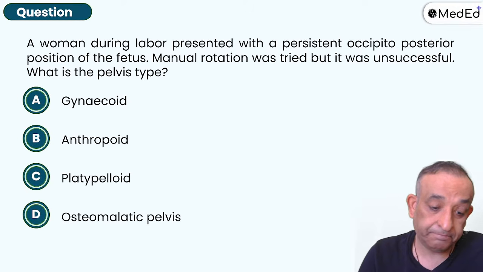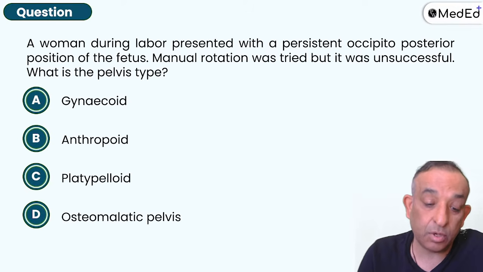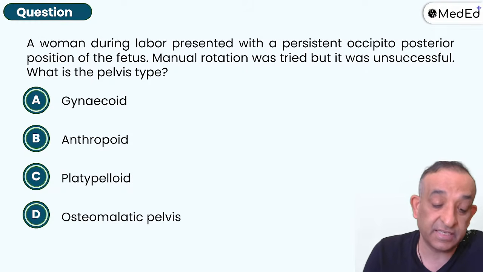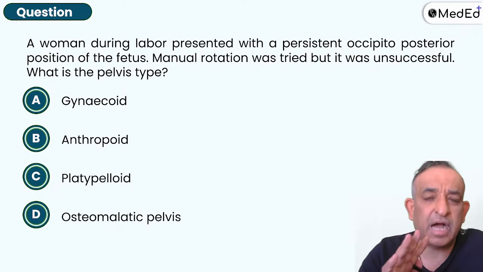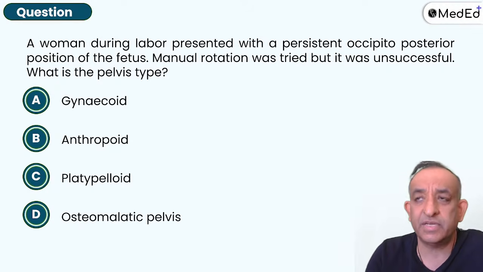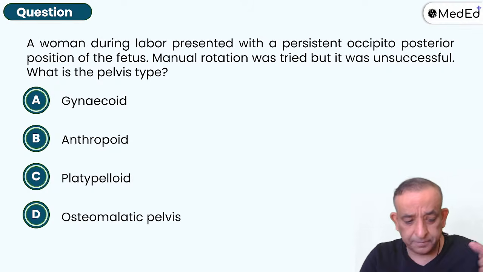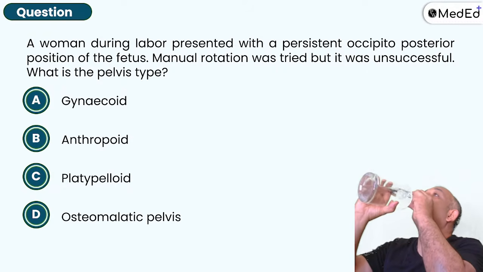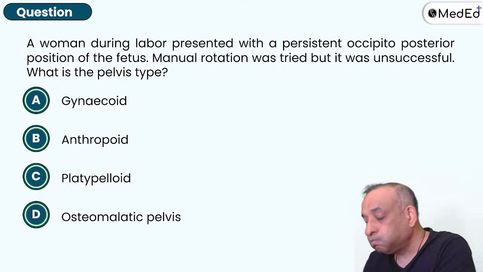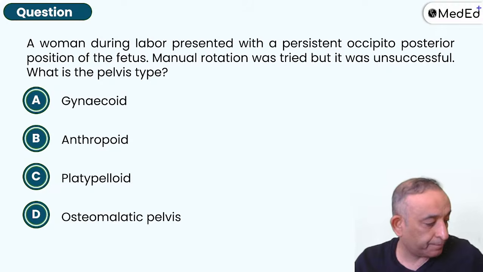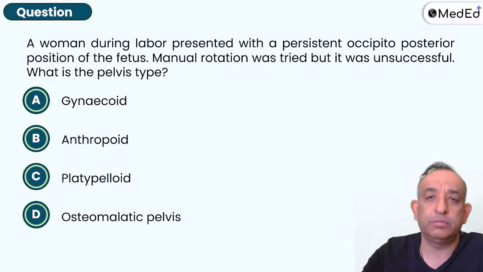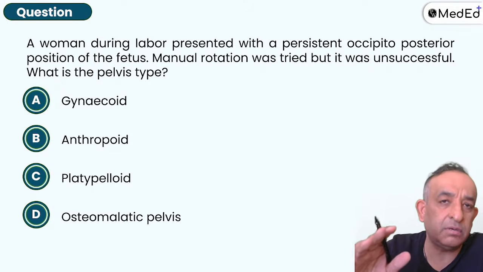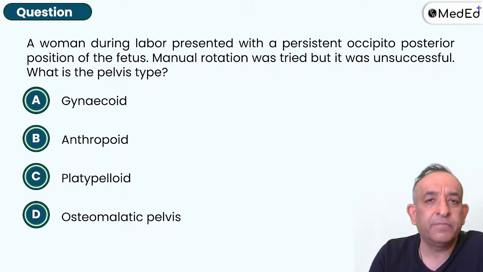Right. Woman during labor presented with a persistent occipito-posterior position. Favorite question these days. Manual rotation was tried, but it was unsuccessful in what type of pelvis? Look, INICET, AIIMS people were the first ones. Now it is INICET. So, occipito-posterior, what do you do? That's the question which was classically coming when it was the AIIMS exam. I remember teaching this long time back. And now NEET and MCI exam.